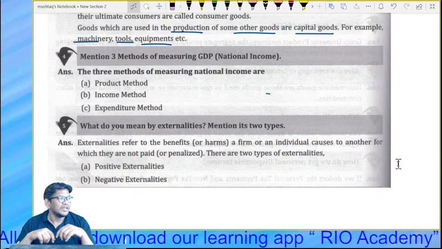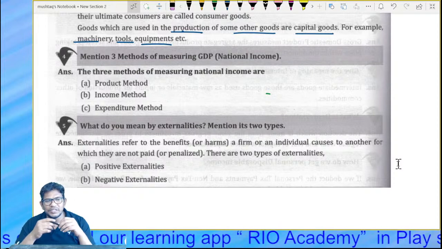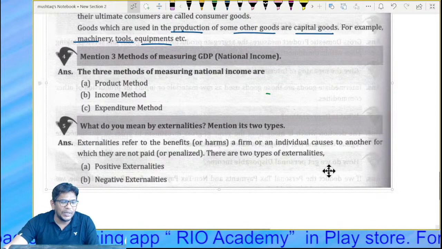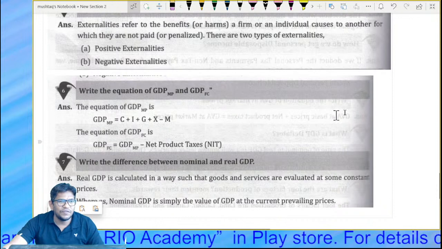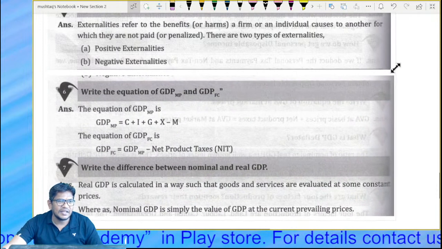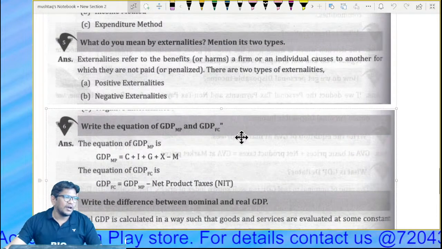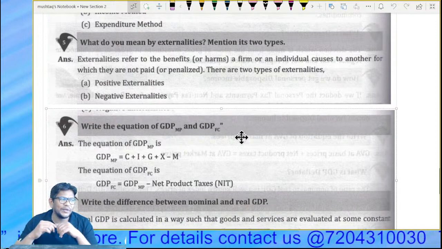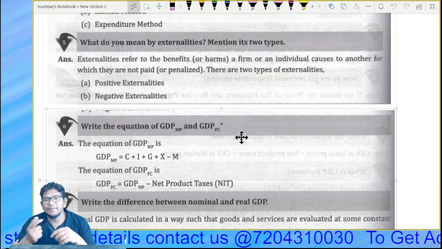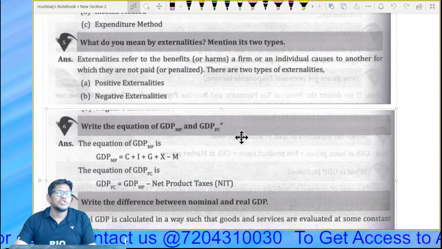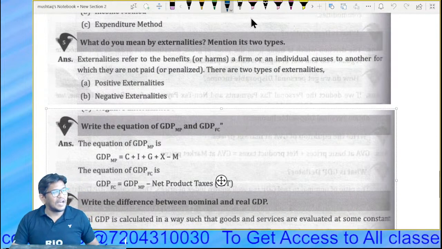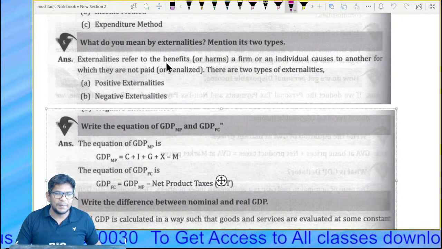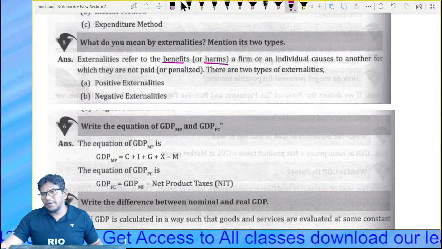There may be two types of externalities: one is positive and the second is negative. Similarly, if you are running a car and polluting the environment, and you are not paying penalties for that, that is a negative externality. It may be a benefit or it may be harm, it may be both.